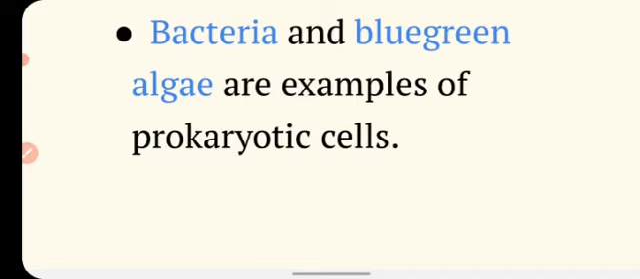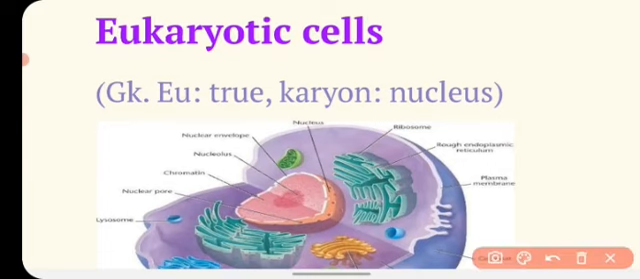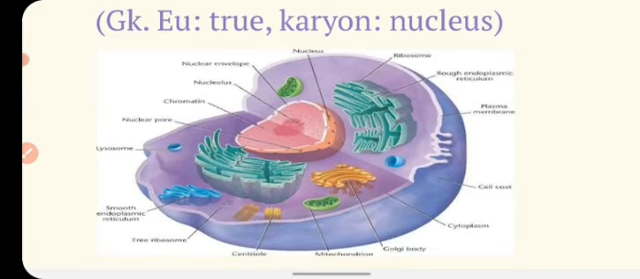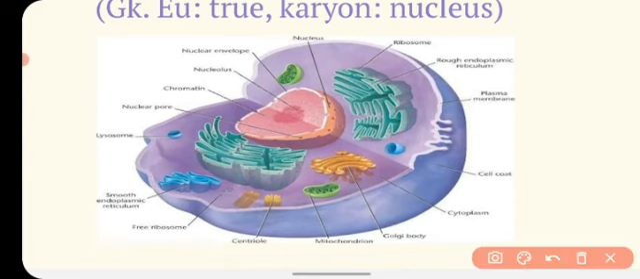Now we will talk about eukaryotic cells. Eukaryotic cells are the cells which have a true nucleus. The word eukaryotic is made up of two Greek words, eu meaning true and karyon meaning nucleus. You can see the diagram of a eukaryotic cell. It has all the cell organelles like endoplasmic reticulum, Golgi body, mitochondria, centriole and lysosome, and very importantly it has a complete true nucleus with a nuclear membrane.